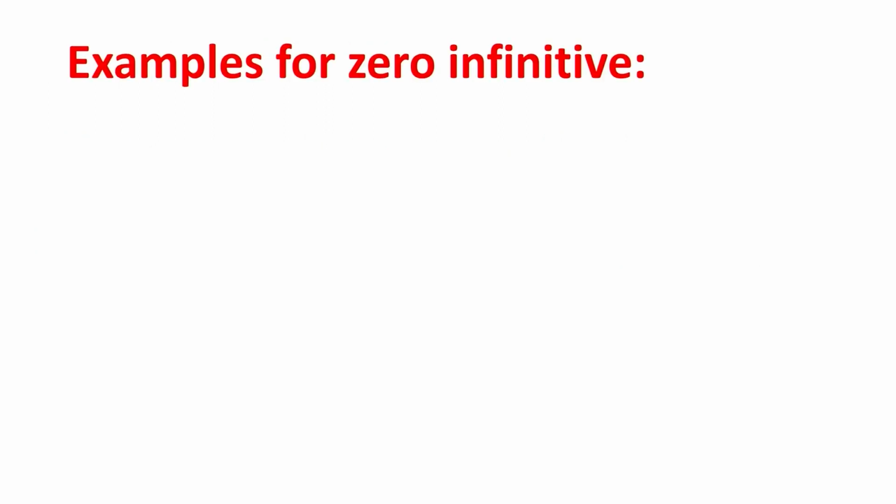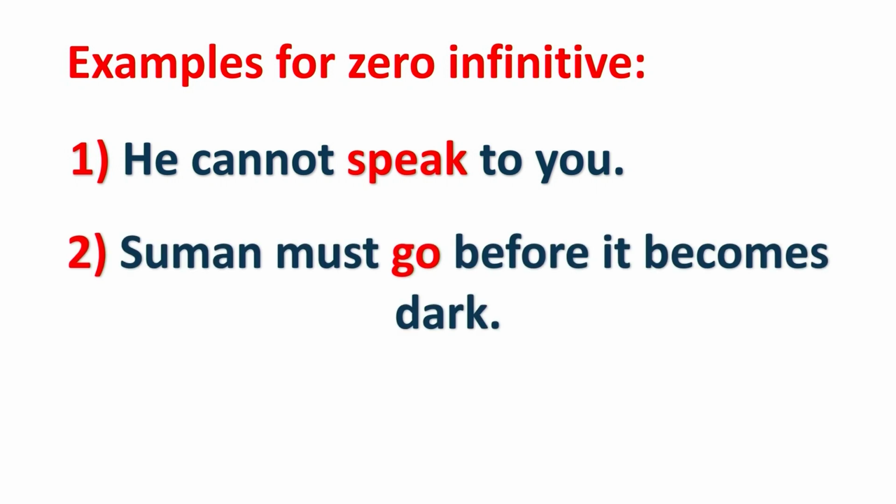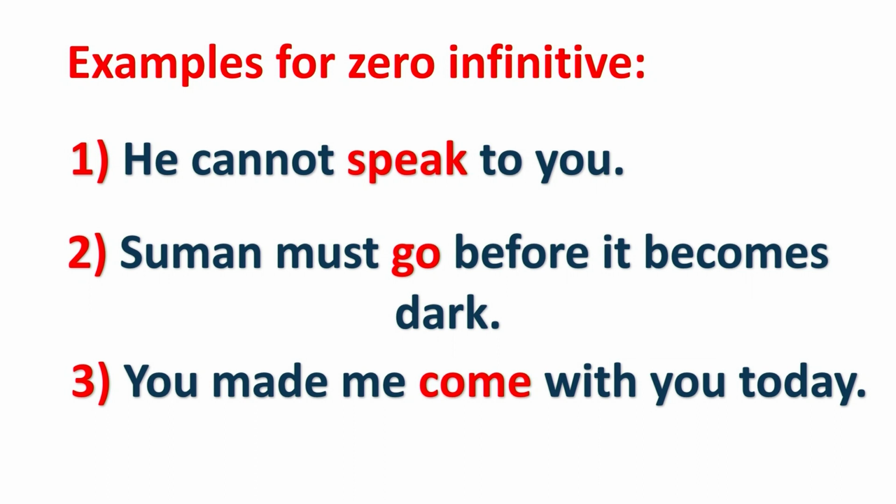Now, let's go to zero infinitive. You have a few examples over here. He cannot speak to you. Suman must go before it becomes dark. You made me come with you today. And here, what can you notice, children? There is no to form. Cannot speak. Must go. Made me come. There is no to form. Only the base verb is there. Because of that, we call this a zero infinitive. Is it clear, children, up till here?